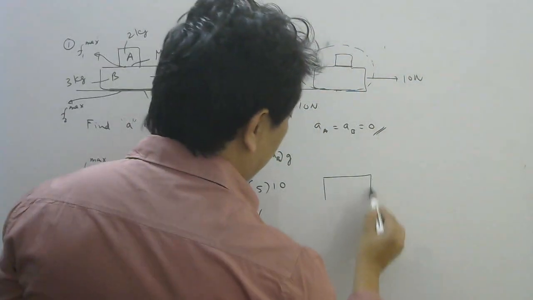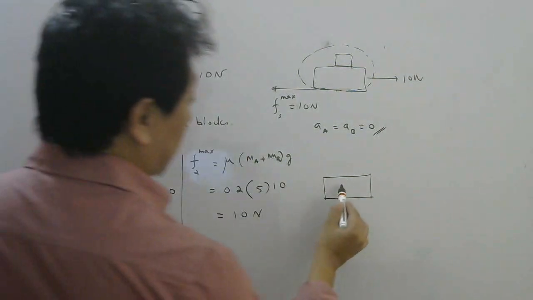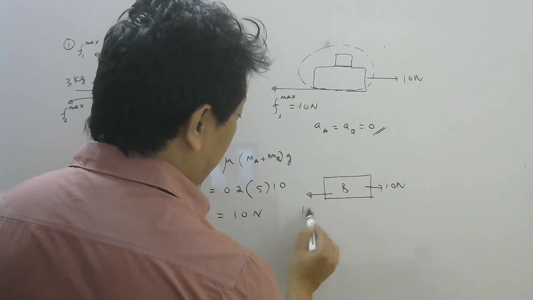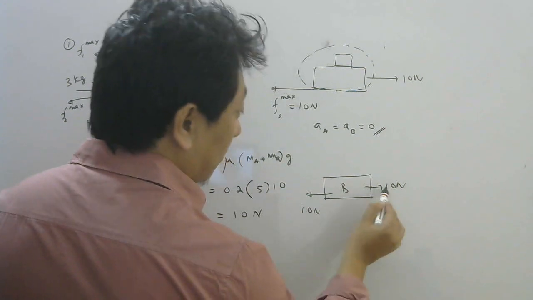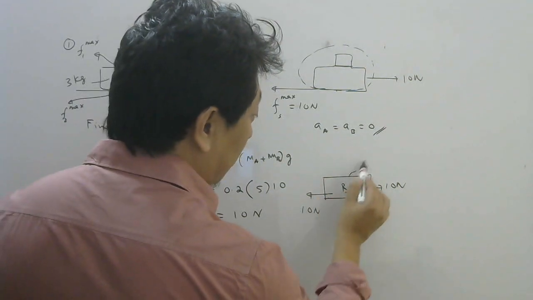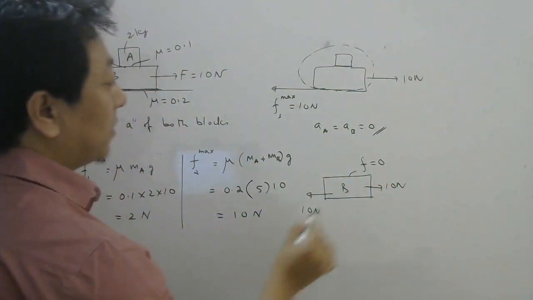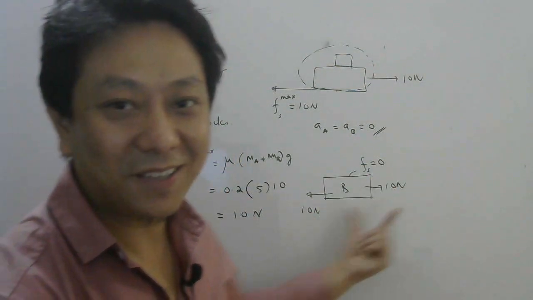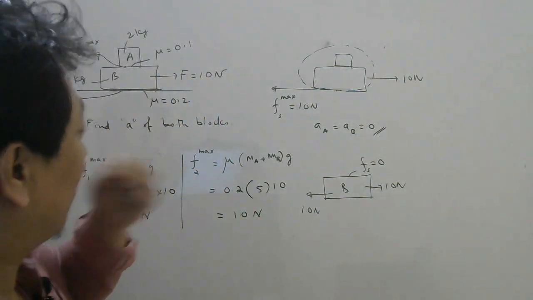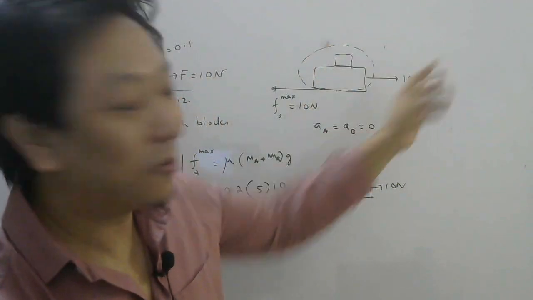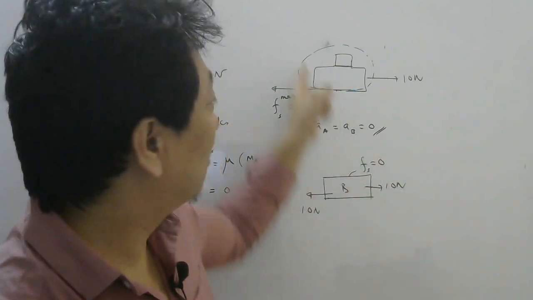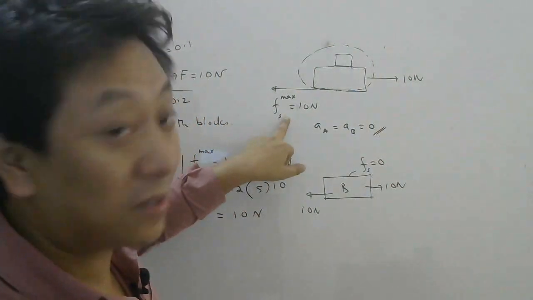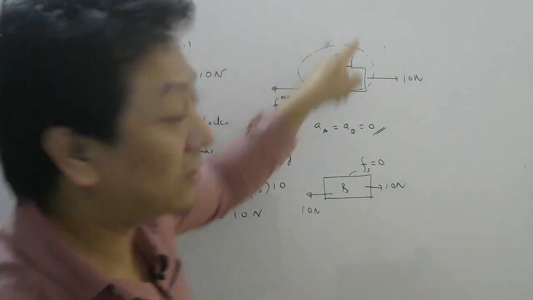Well, if you take only the lower block as system, then here 10 Newton and friction here can go up to 10 Newton. So this friction will balance it. So do you need any friction here? No. So friction here will be 0. Okay, if suddenly some friction comes here, the body will accelerate, right? But if the system doesn't accelerate, how can this one accelerate? So the system is at rest because I have shown this 10 Newton will be balanced by this 10 Newton by taking the whole thing as system.